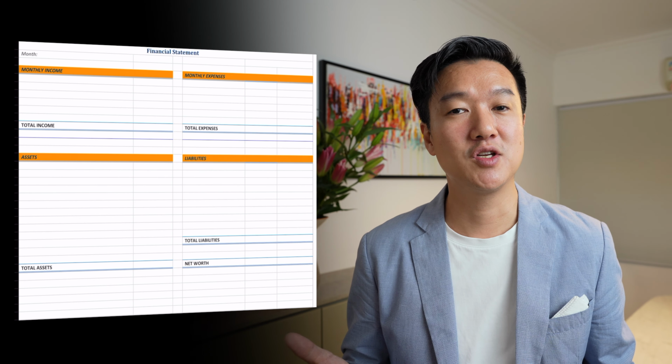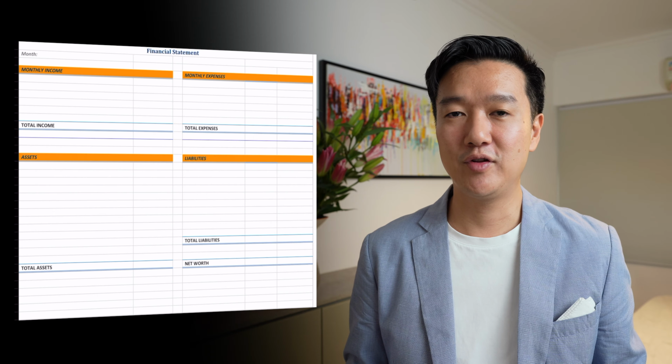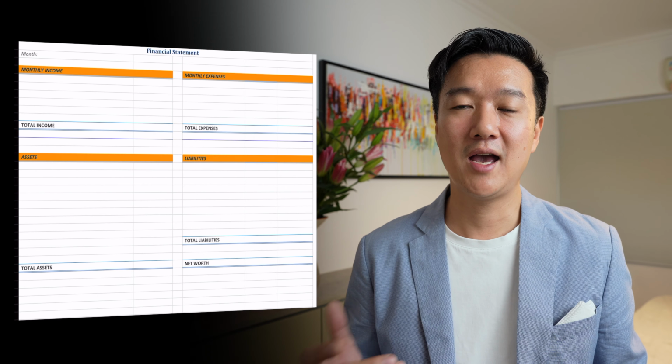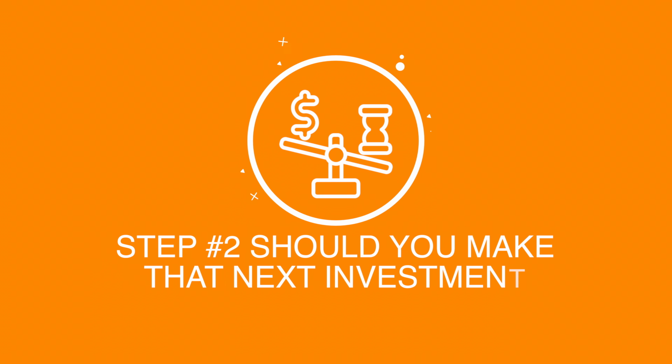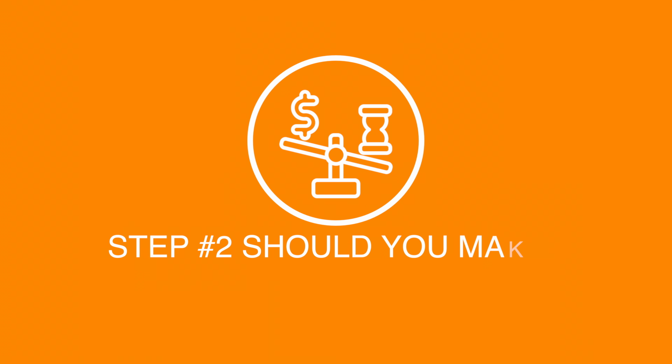And that brings us actually to step 2, which is to have a look at analyzing that and if you can make that next purchase. So let's get into that. Step 2 is to analyze and modify your financial statement to see if you can make that next purchase and how it would look. To do that, we adopt sort of Rich Dad, Poor Dad's principle from Robert Kiyosaki.